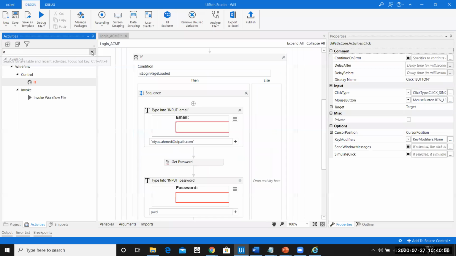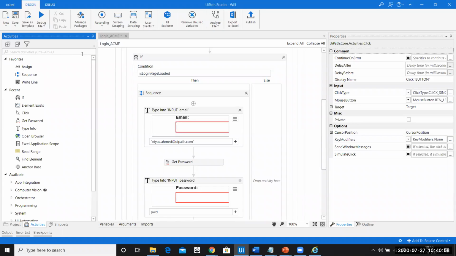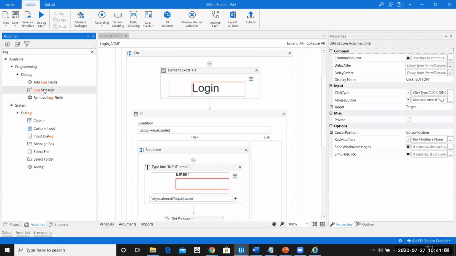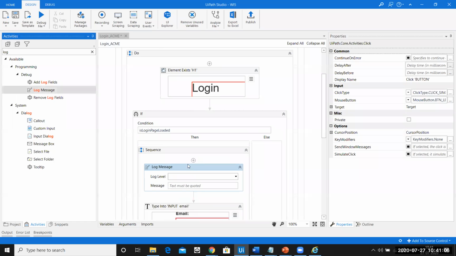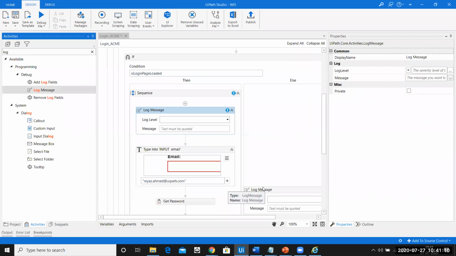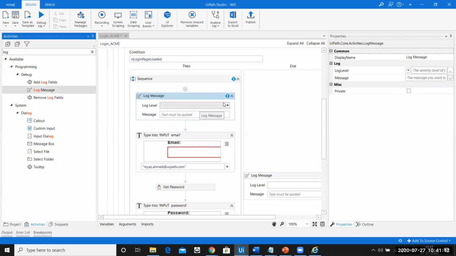Ideally right now, I'll show you how to use log messages also. We have an activity called Log Message. I'll use a log message here in the true condition, and I'll also use a log message in the false condition. The logging level will just be info, and over here I'll say login page loaded successfully.